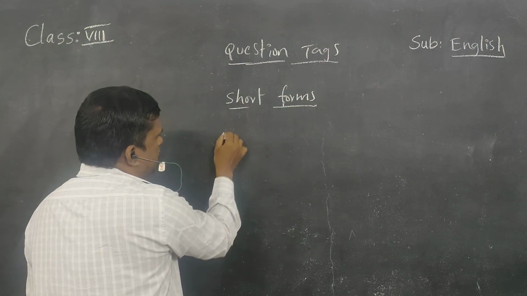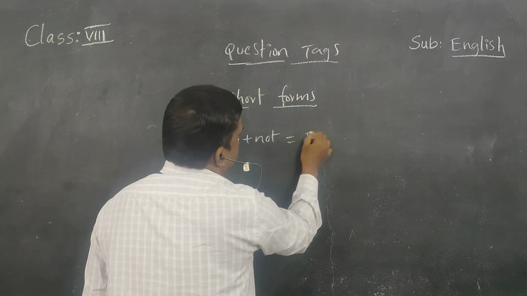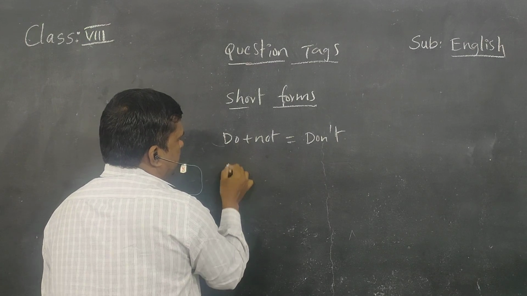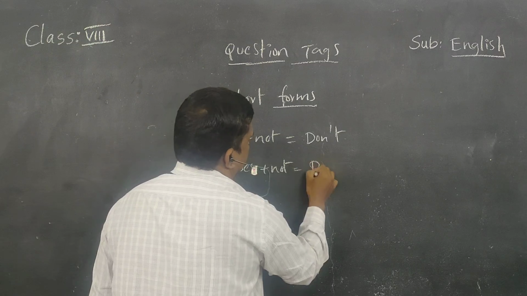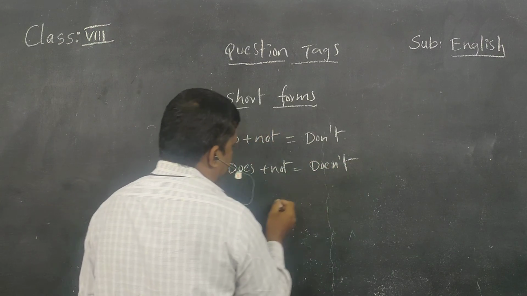For example, do plus not, how does it become? Don't. Does plus not is equal to doesn't.